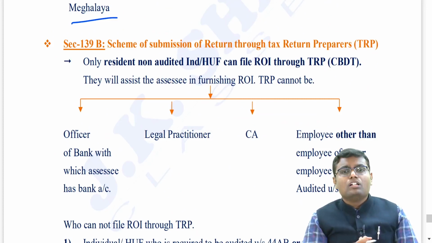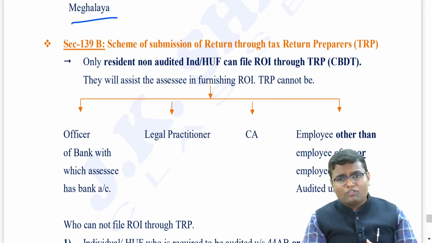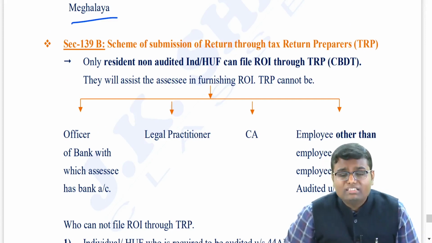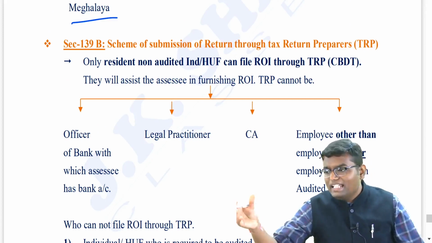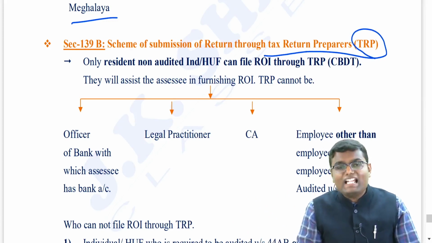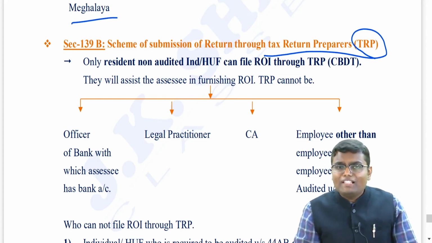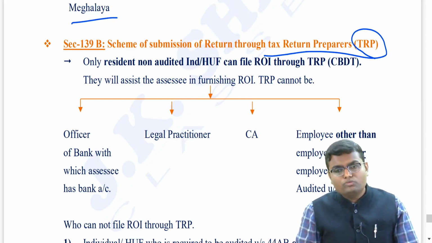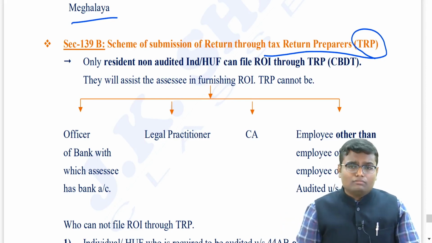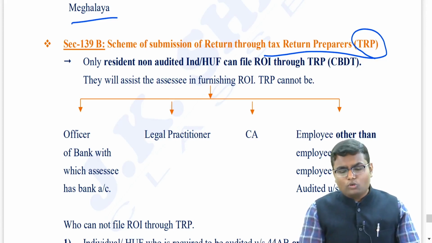Section 139B. Let's say a person is there who wants to file his return of income, but doesn't want to go to a CA or a tax practitioner who will charge a huge amount to file the return. So these persons can go to the agent which is appointed by the government on an area to area basis. These agents are called tax return preparers, TRP. This TRP will file your return of income without taking any charges from you, and the government will give them a commission. But remember, up to now TRP can file the return only of a resident individual or HUF who is not audited.